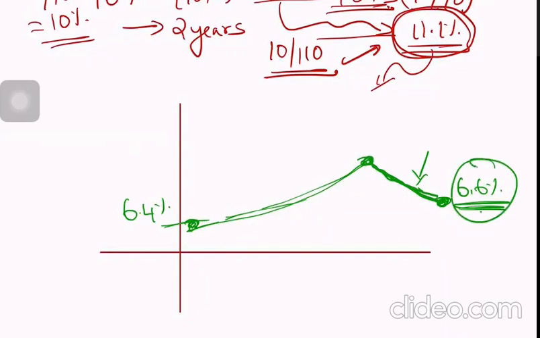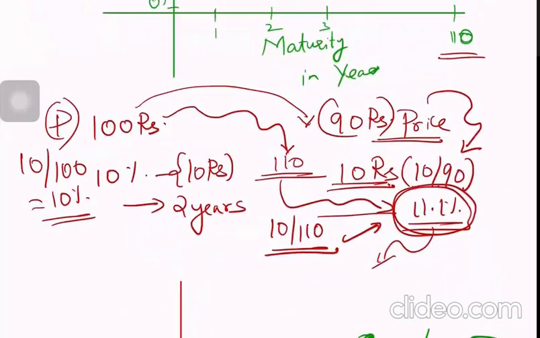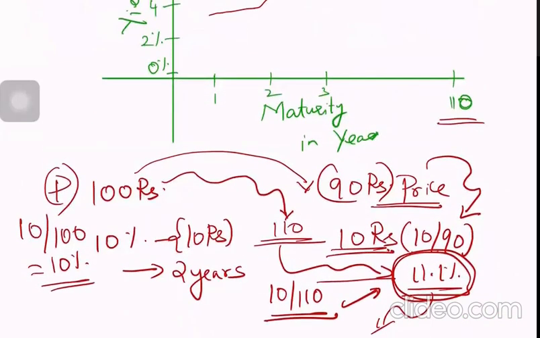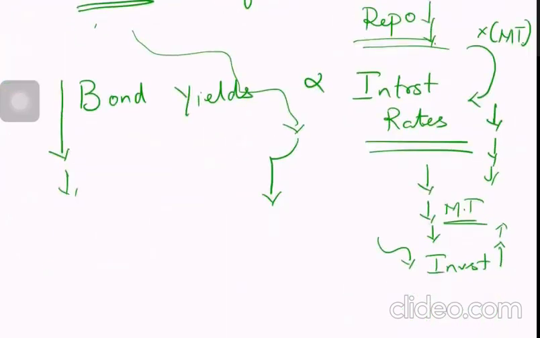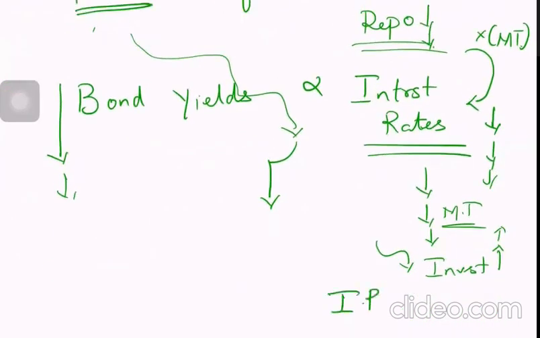So long-term bonds, long-term loans, interest rates will become lower, yields going down. So that is basically bond yield going down and interest rates are going to reduce. And this will increase the money supply. That is money supply in the sense long-term loans will become cheaper. See, long-term loans are very important.